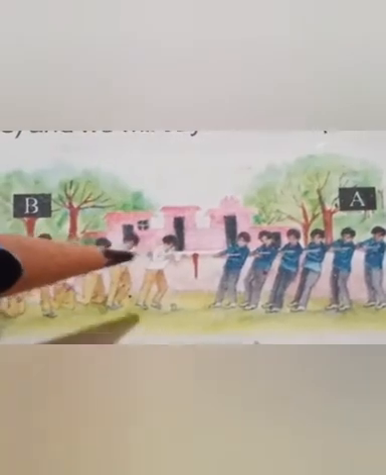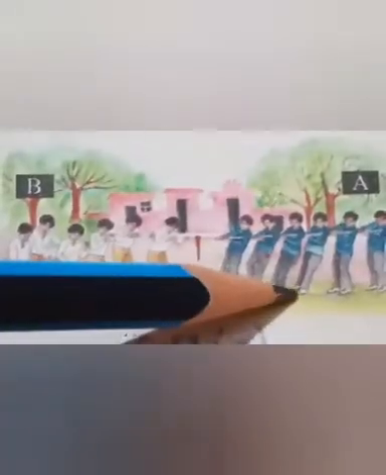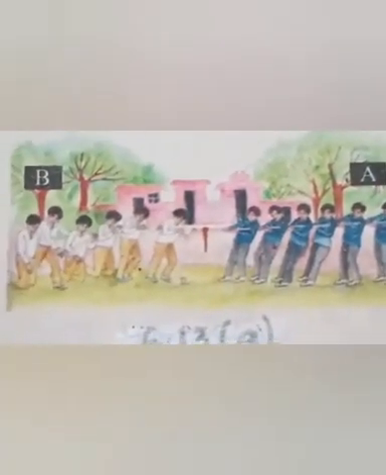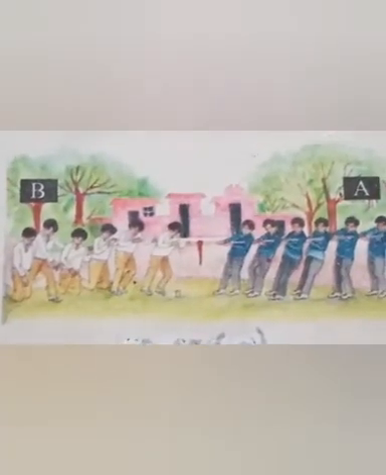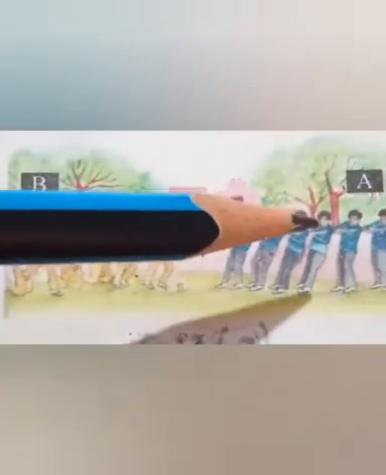Here you can see figure number 1, in which team A is winning and team B is losing. You can see here the point, and team A is successful in dragging team B towards them, and the rope is moving in the direction of team A.